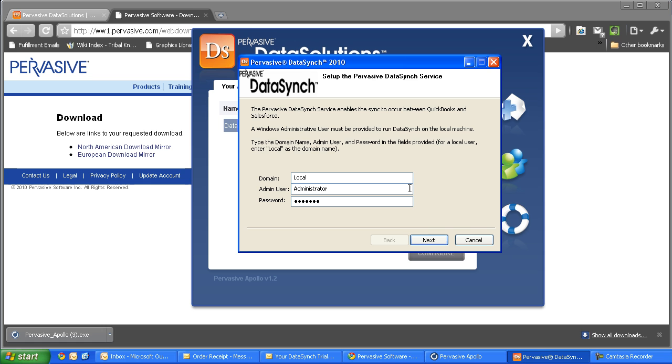So this box will pop up, and it's going to ask you for access to a Windows user. DataSync's going to need to get in and log in as a Windows user to gain the proper access to run the integration. So in this panel, you're giving it access. You're logging in with your normal username and password that when you do Control-Delete when you come in the morning, this is the username and password. If you do not know what this is and you need some troubleshooting information, please click this button, and this will direct you on more information on how to discover that.